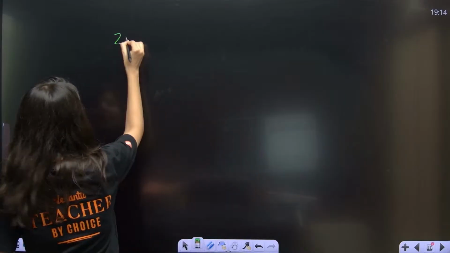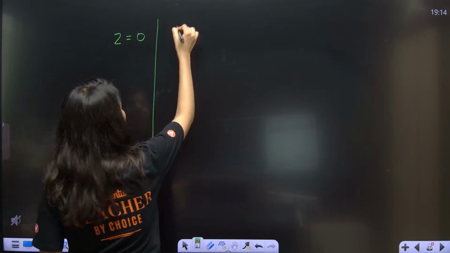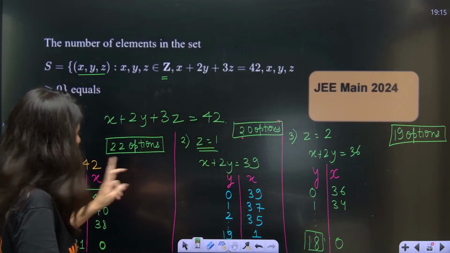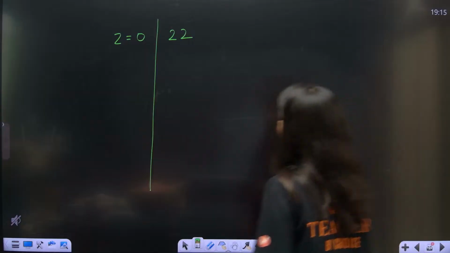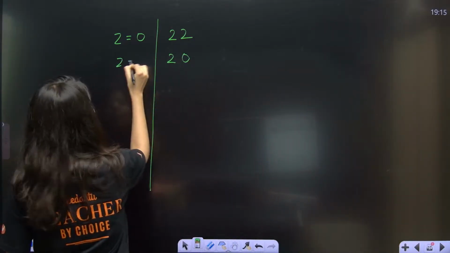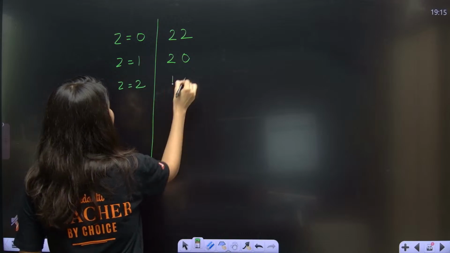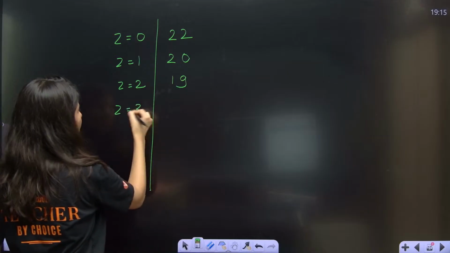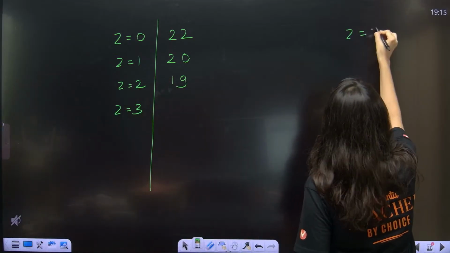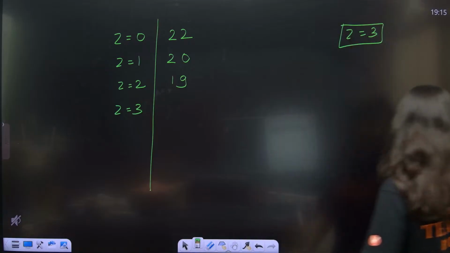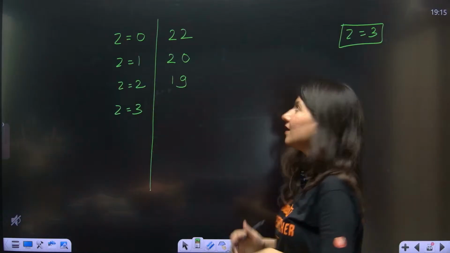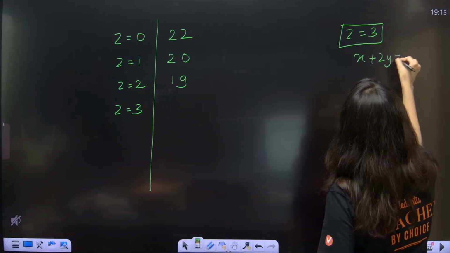Okay. So if my z is equals to 0, I will have how many? 22 options. 22, then 20, then 19 options. Okay. 22, then 20 for z is equals to 1 and for z is equals to 2, 19 options. Correct. Then for z is equals to 3. Okay, hold on. What will happen if my z is 3? If z is 3, 3 3s are 9. 42 minus 9 will be 33. X plus 2y is equals to 33.